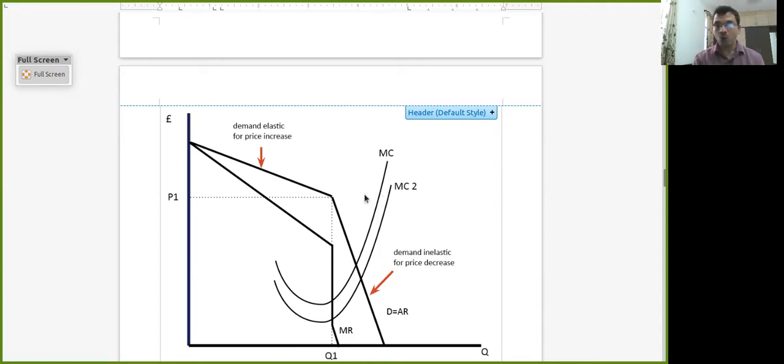The demand will drop. Why? Because there are rival firms who are willing to supply the same commodity, 100 quantities, at the price of 50 as earlier. So that doesn't work. Now, the company will try to lower the price from 50 to, let us say, 30. But what is the corresponding increase in demand from 100? It hardly goes up to 110 units. So it is not worth it.